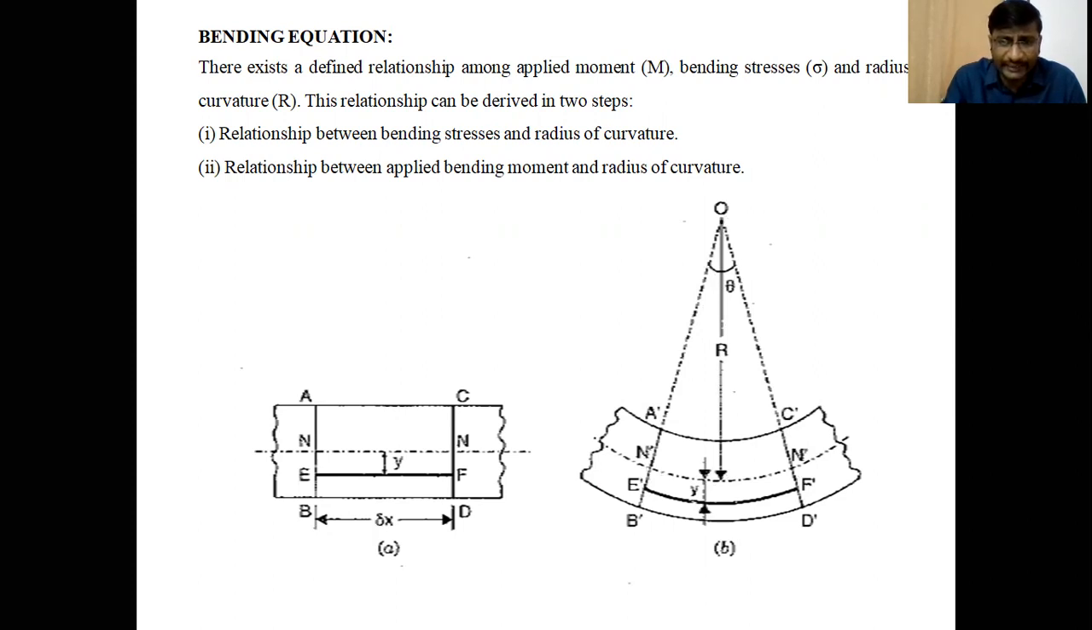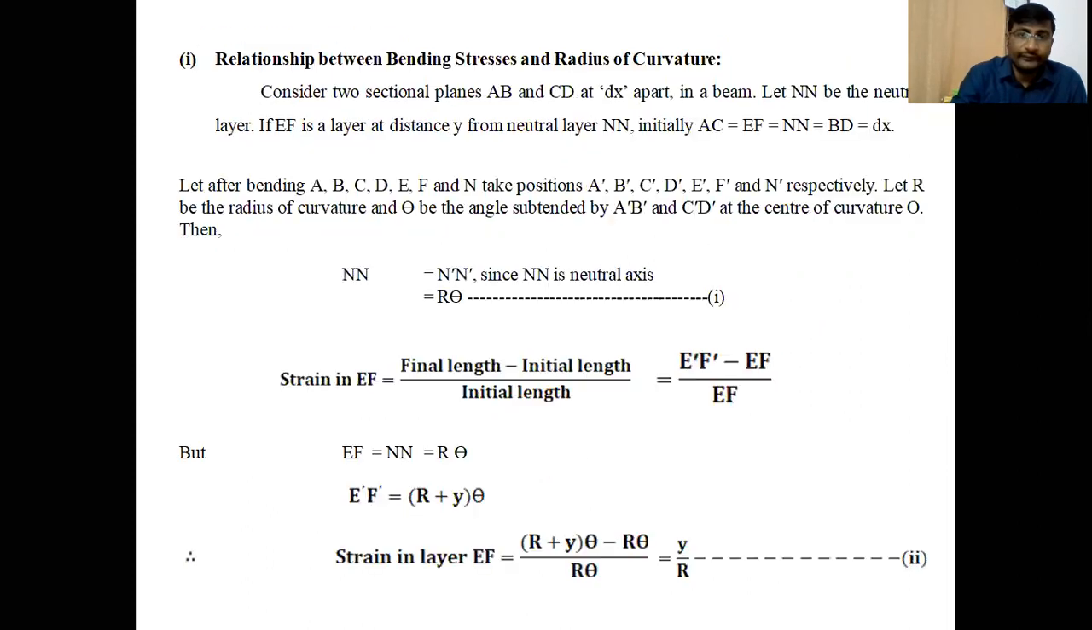Clear, students? N dash is equal to r theta, because n dash is at a distance r, the radius of curvature, from the center of curvature O. So r theta is the length n dash, which is also equal to Nn. So n dash and Nn are both equal to r theta. Let us take this as equation 1.